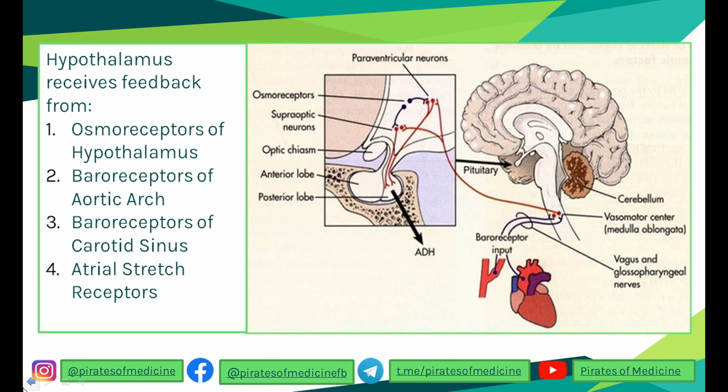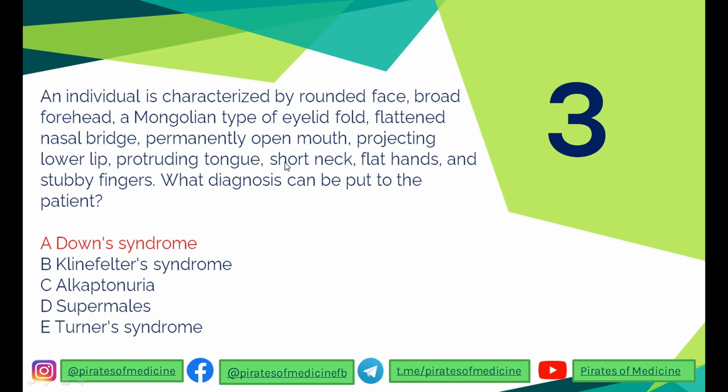Other receptors which detect pressure are baroreceptors of the aortic arch, baroreceptors of the carotid sinus in the neck region, and atrial stretch receptors in the atrium of the heart. Now these receptors have to do with blood pressure, but the receptors which are responsible for detecting a low level of water in the blood plasma are osmoreceptors. That is why the answer is osmoreceptors of the hypothalamus.